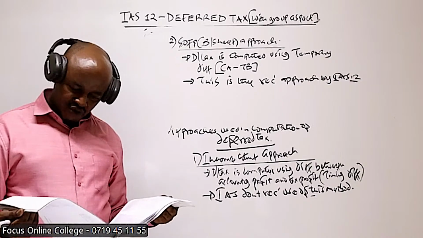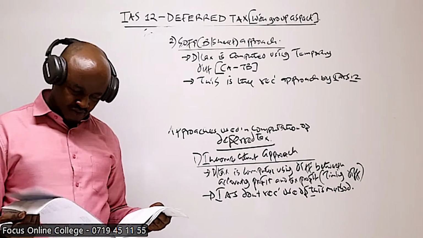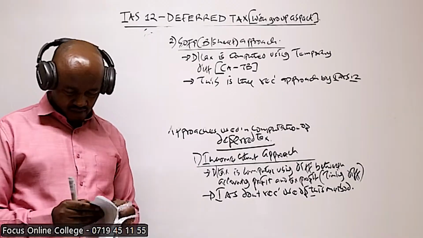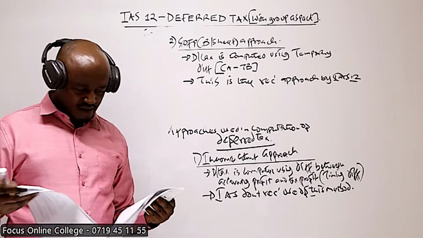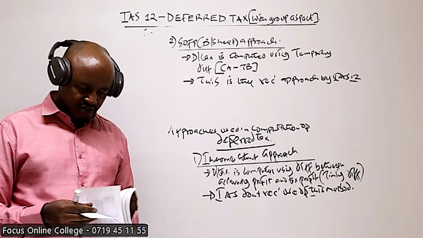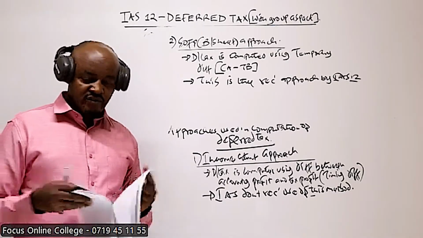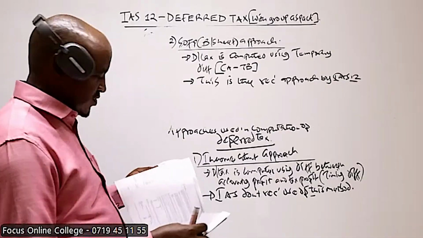Let me see the question here. Yes, so which sitting is this? November 2019, that is the question we are going to start with.